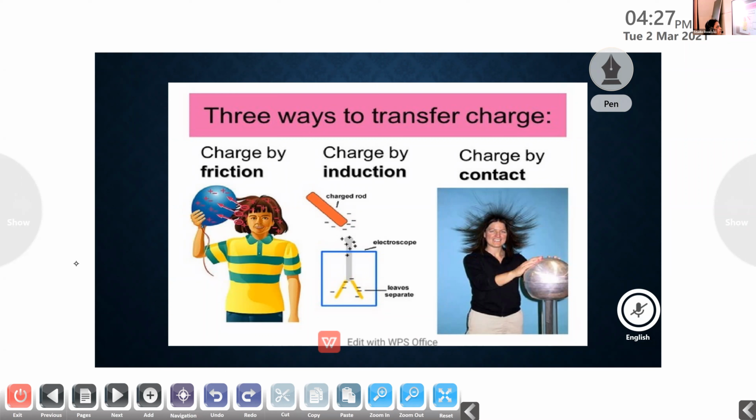Then Ashwin, yes, ma'am. What do you mean by charging by conduction?